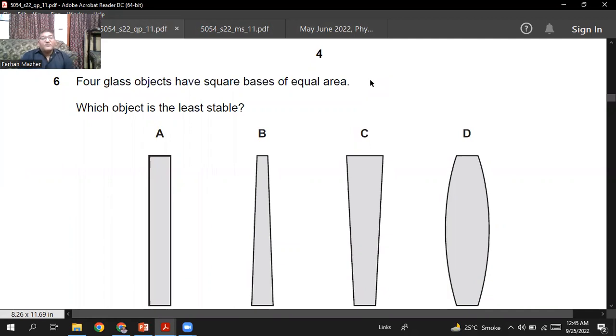4 glass objects have square base of equal area. Which object is the least stable? Okay, so the least stable will be, I think, C.